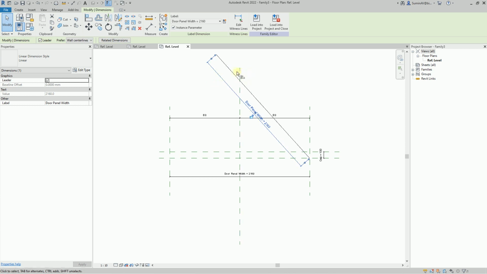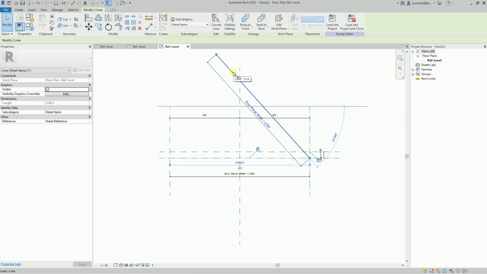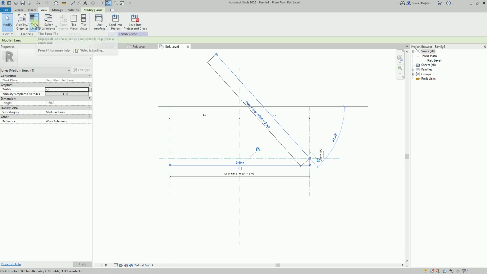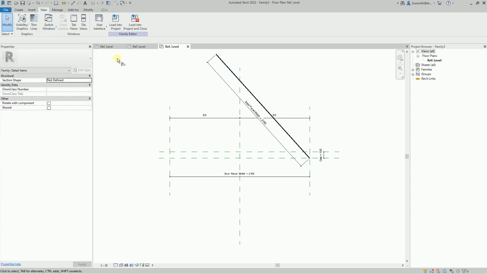If I select a line, I can change the subcategory for it either through the Properties panel or the ribbon. I will select the Medium Lines subcategory. Nothing has changed visually, but if you deactivate the Thin Lines command on the View tab, that is switched on now, then the lines will be displayed taking into account their thickness, specified through the subcategory. The Thin Lines command is also available on the Quick Access toolbar.